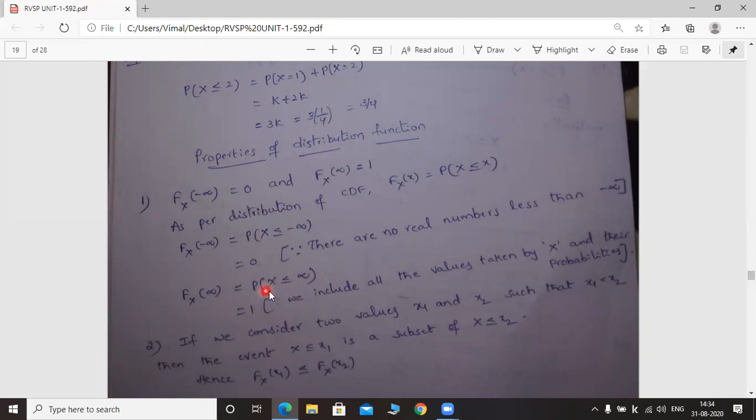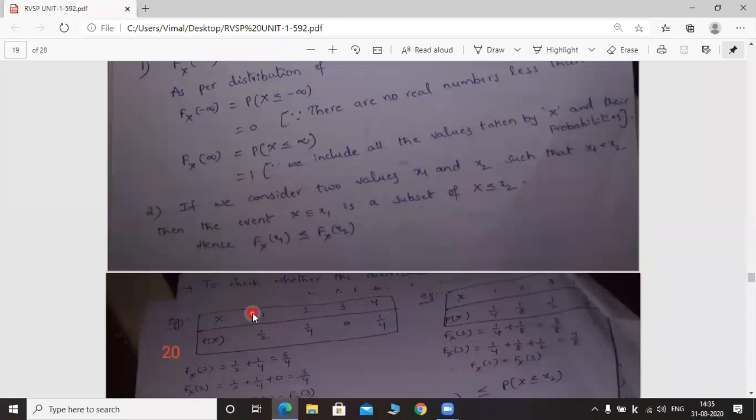Now, what is the probability of x less than infinity? Sum of probabilities is 1 only. It may take a number of values. We need not worry about that. Anyhow, sum of probabilities is 1. That's why you have to write 1 here. Okay. Is it clear? So this is the first property of distribution function. Next, go for second property.